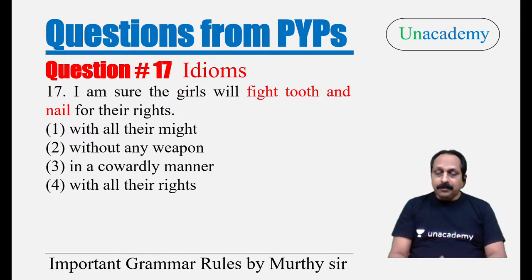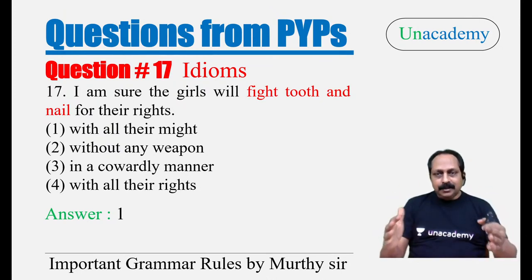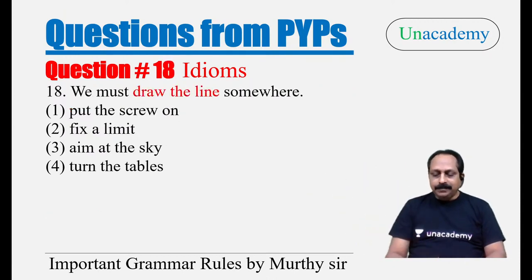So, I'm sure the girls will fight tooth and nail. That's an important one. They have given it many a time. Answer is with all their might. Answer is the first option, not without any weapon. No, no. Answer is the first option. What is the first option here? With all their might. Might means power. Whatever they have, till the end they fight. Then we say they fought tooth and nail till the end with all the power.